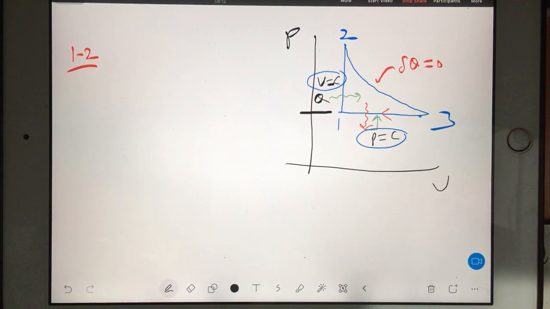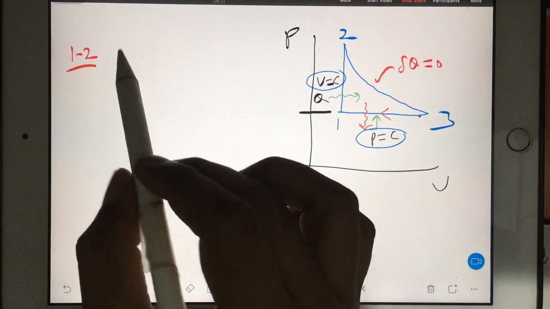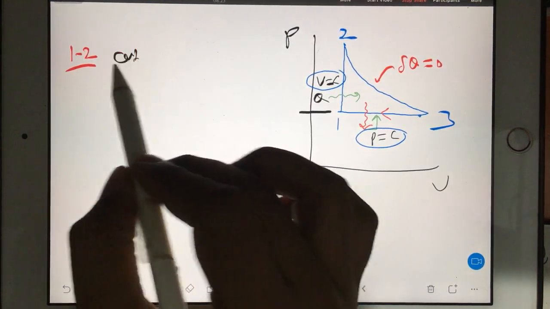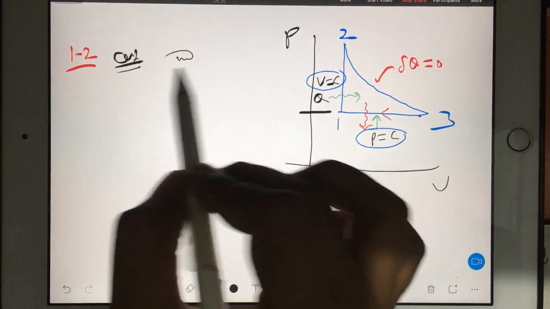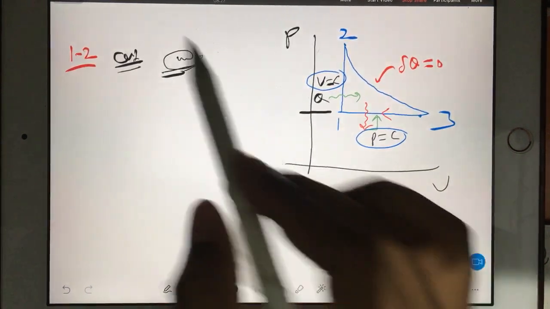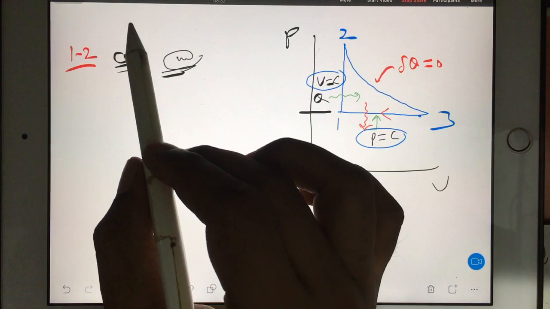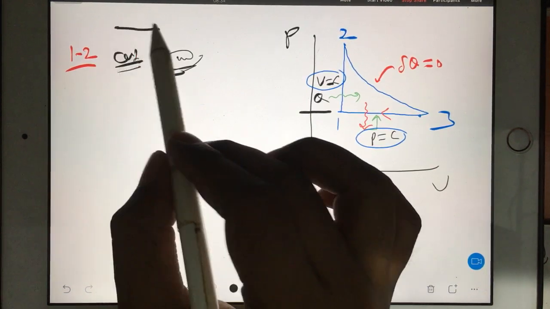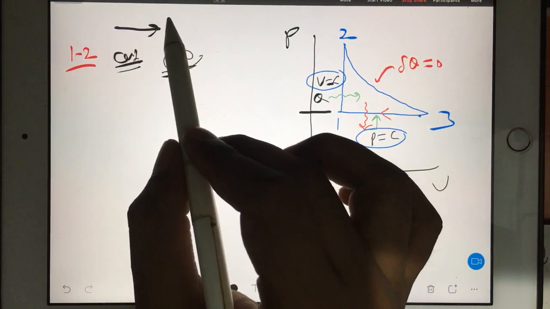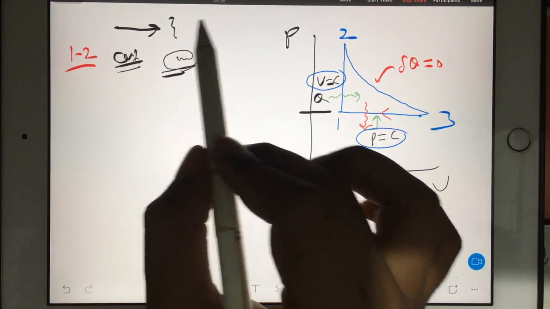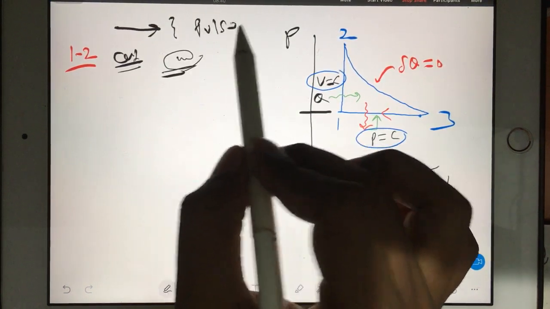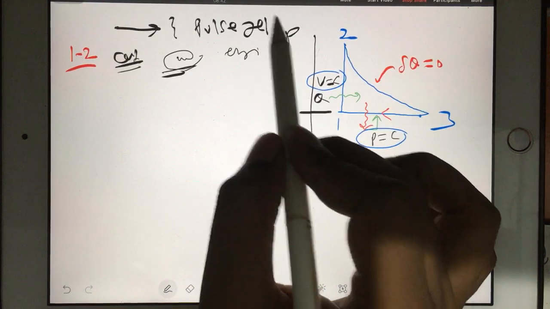guys, try. Very good, very good, very good. Isochoric heat addition, perfect word. You can say constant volume heat addition, or you can say isochoric heat addition. And because we are doing Lenoir cycle, you should know where we use this cycle. So it can be a 1 mark question. Pulse jet engine, we use Lenoir cycle.